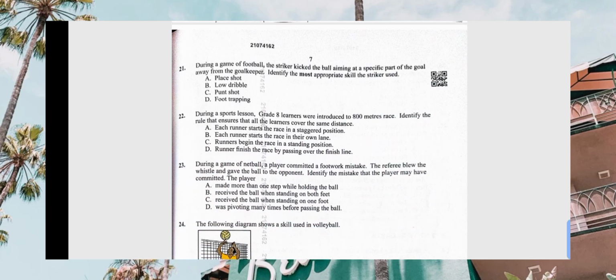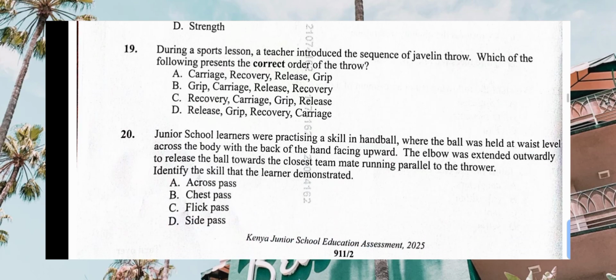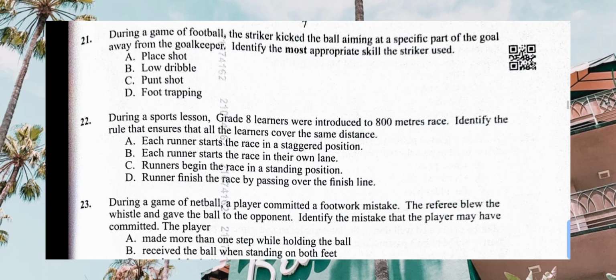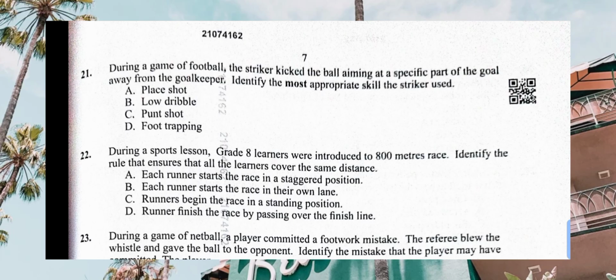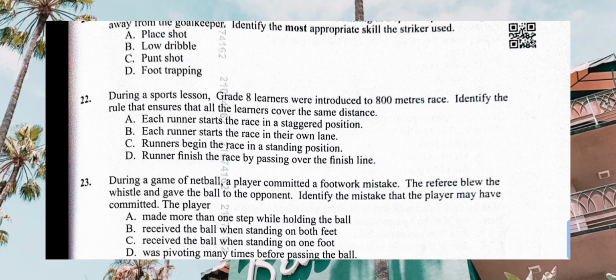During a game of football, the striker kicked the ball, aiming at a specific part of the goal, away from the goalkeeper. Identify the most appropriate skill the striker used. Appropriate skill, we have several. We have place shot, we have low dribble. Dribble is not. Yes, where we said number 22, sports. It says runners start the race in their own lane, which was B.